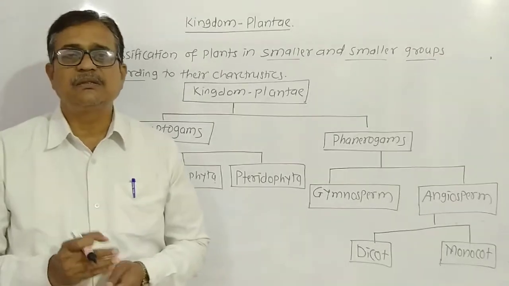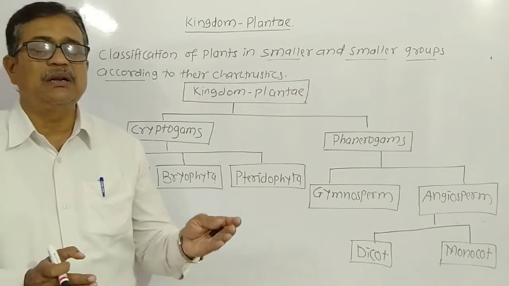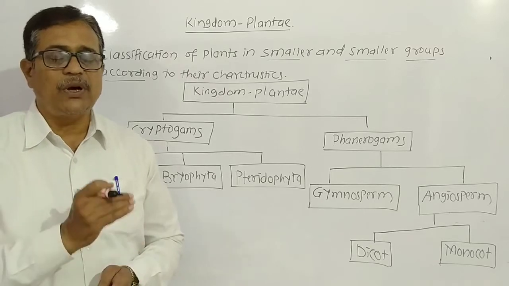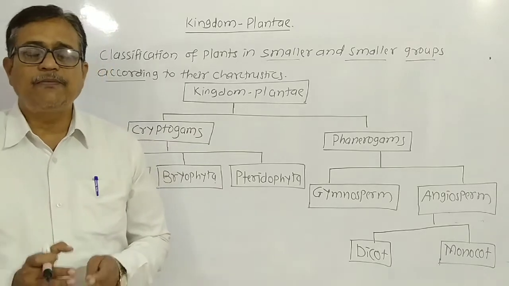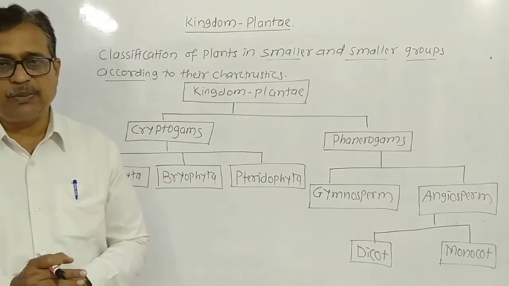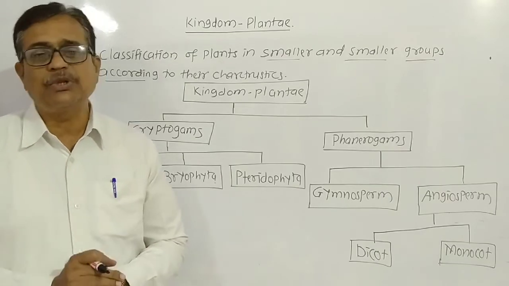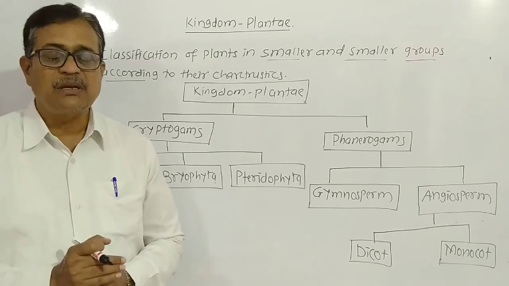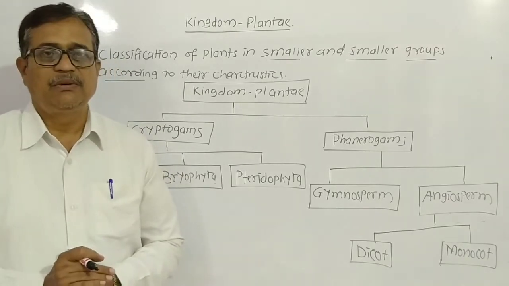In previous classes 6, 7, 8 we studied that xylem and phloem are the conductive vessels present in plants. Xylem conducts water from the base to the top, from the root to the top of the plant, and phloem conducts the food synthesized by the leaves to all parts of the plant. These xylem and phloem are called the conductive tissues of the plant. Whether these conductive vessels are present or absent is one base of the classification.